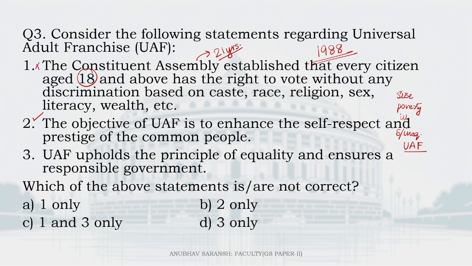It upholds democracy, but ensuring a responsible government may not always be possible. So 3 is wrong. So which of the above statements is or are not correct? C. 1 and 3 are not correct.